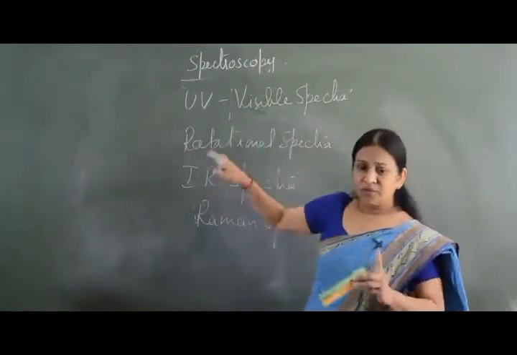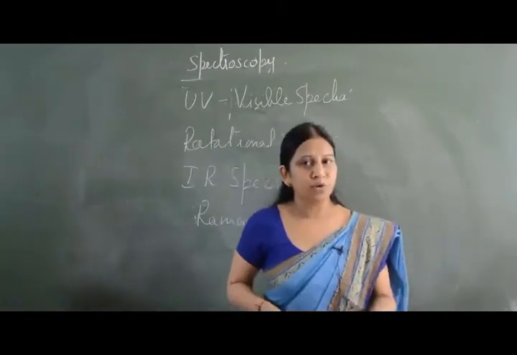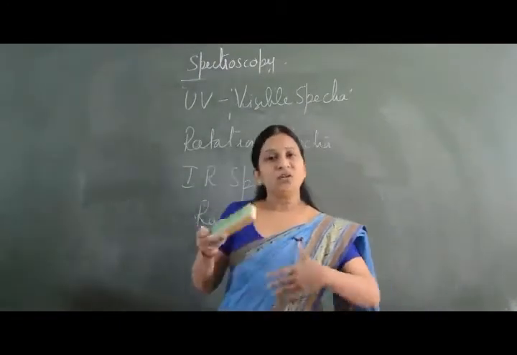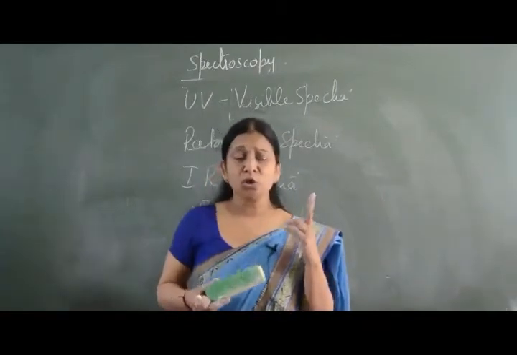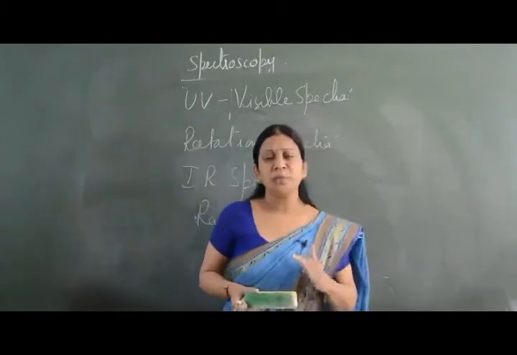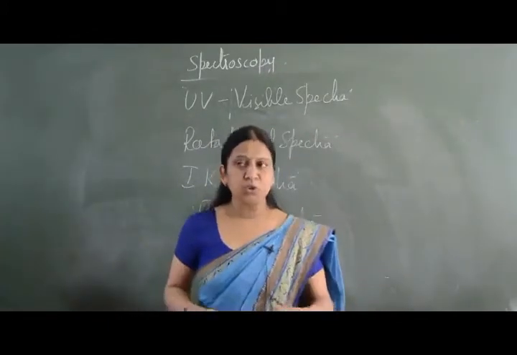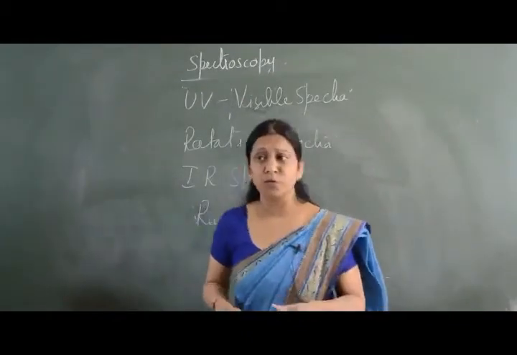UV spectra is given by unsaturated compounds. Here we are going to study the types of electrons present, the transitions which take place, and two important types of groups, chromophores and auxochromes. Then the applications of UV spectra, and one more principle, which is the Franck-Condon principle.